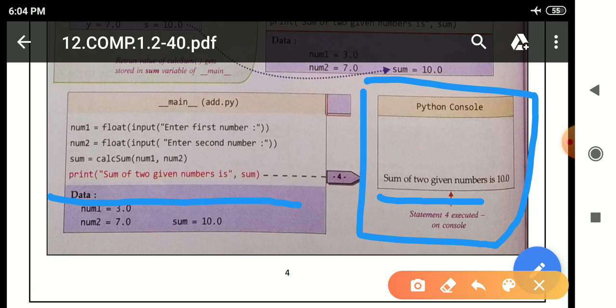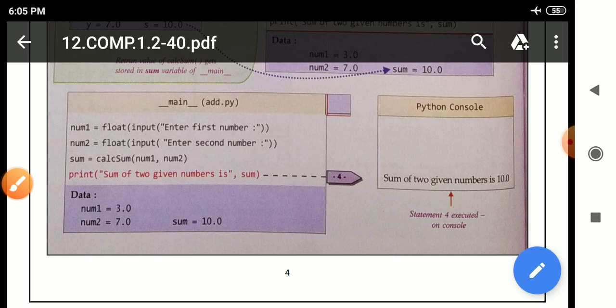This variable contains the computed result, so we want to print the computed result. We are writing this variable not in quotation, that is why it will print the actual value stored. Num1 is 3.0, num2 is 7.0. After calculation, it will print 10.0. This one. Okay.